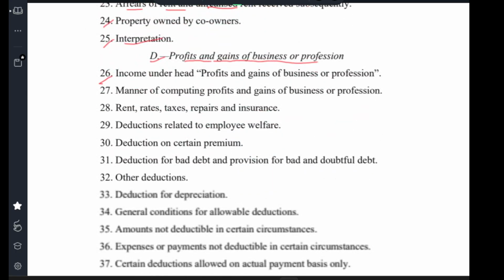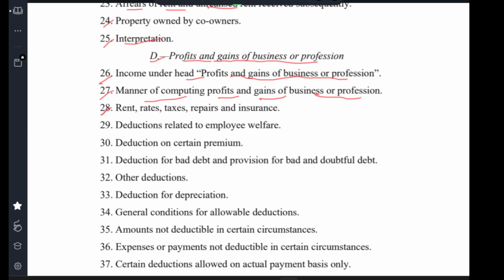Clause 26, income from head profits and gains of business and profession. Clause 27, manner of computing profits and gains of business and profession. Clause 28, rent, rates, taxes, repairs and insurance. Clause 29, deduction relating to employees' welfare. Clause 30, deduction on certain premium. Clause 31, deduction for bad debts and provision for bad debts. Clause 32, other deductions. Clause 33, deduction for depreciation.